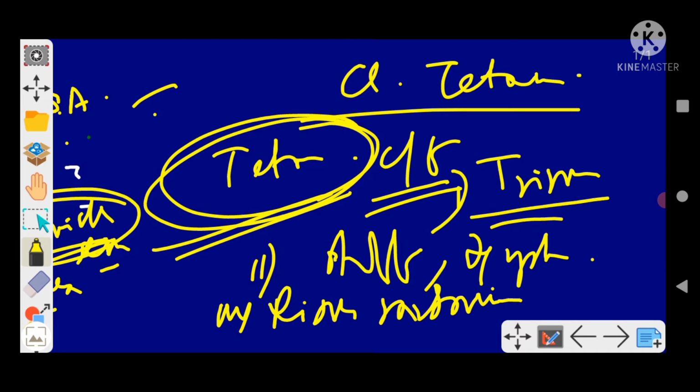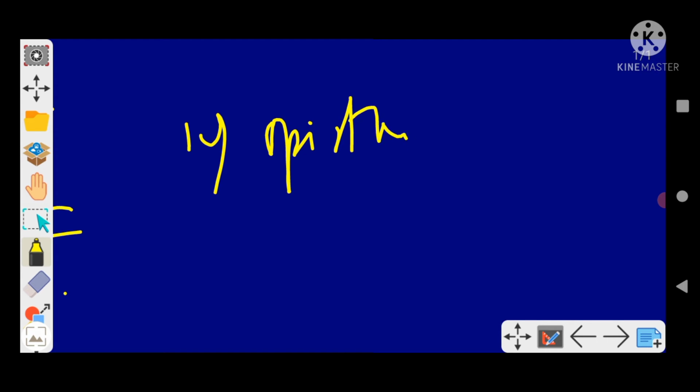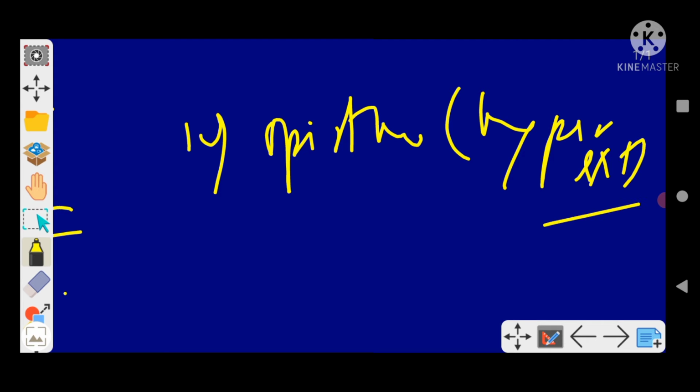And number four, opisthotonus, where there will be hyperextension. So these points I want you to remember. Also, in the infection section I will discuss when the toxoids have to be taken.